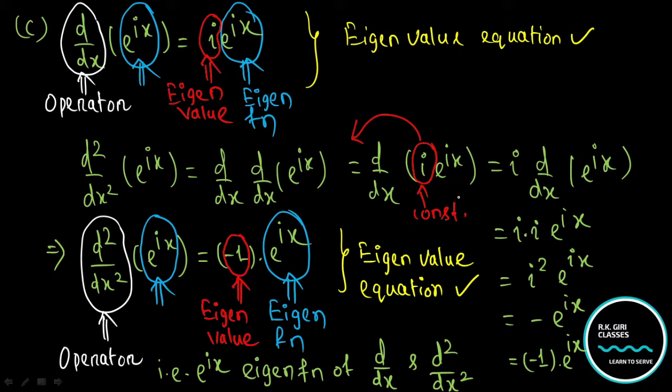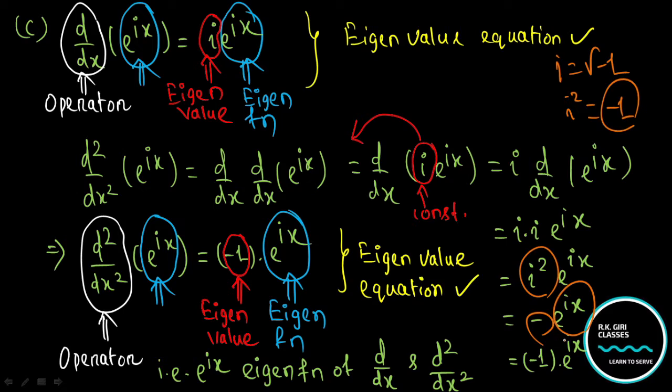Now what did you get? i d by dx of e to the power ix, and you get i into i e to the power ix. And i into i is very easy, that is i square, and you know very well that i is equal to root over minus 1 and i square is equal to minus 1. That means minus e to the power ix. That means you got d square by dx square of e to the power ix equal to minus 1 into e to the power ix.